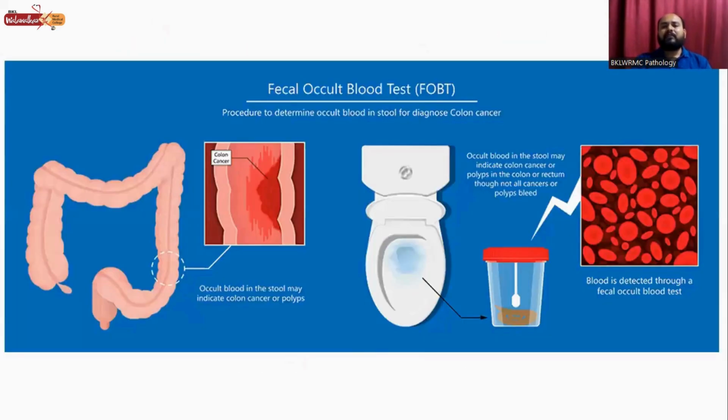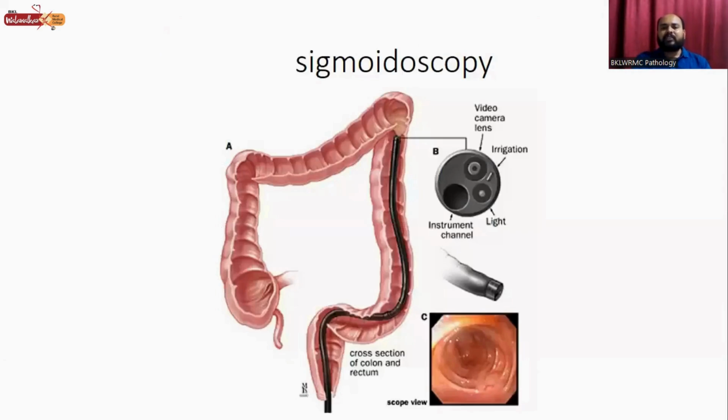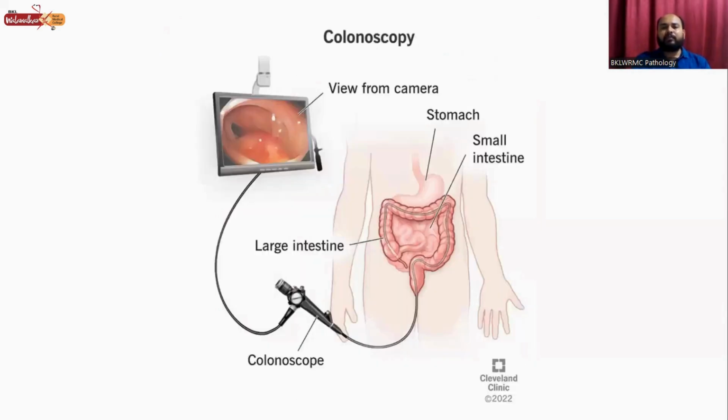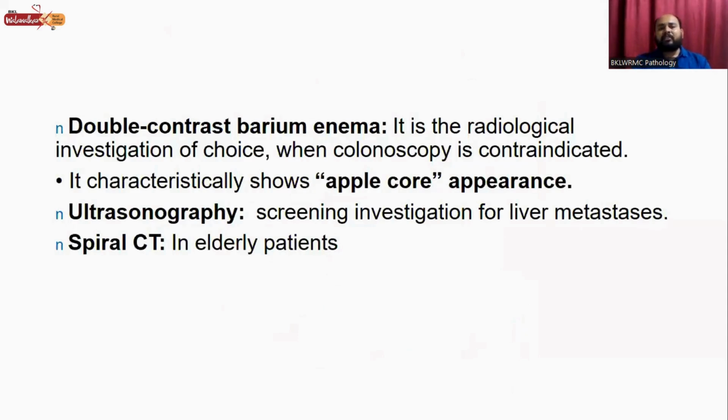So this is the fecal occult blood test. This is the sigmoidoscopy. This is the colonoscopy. In case of radiology, we can do double contrast barium enema. It is the radiological investigation of choice when colonoscopy is contraindicated in the patient, and it shows apple core appearance on double contrast barium enema.